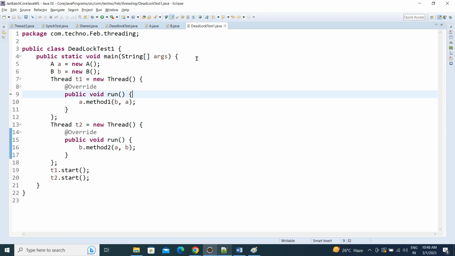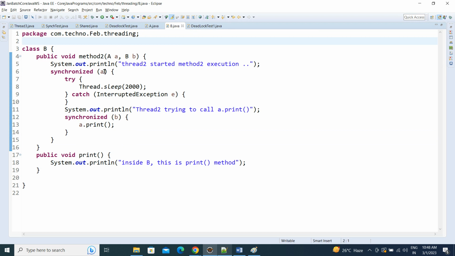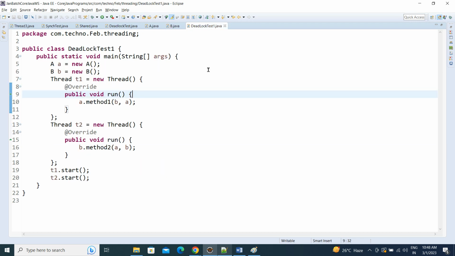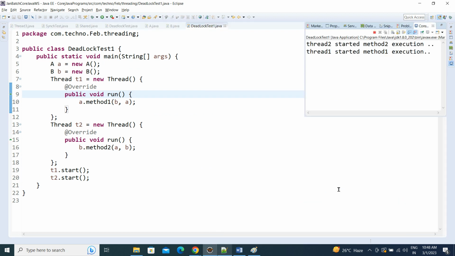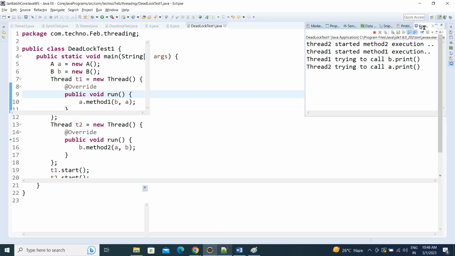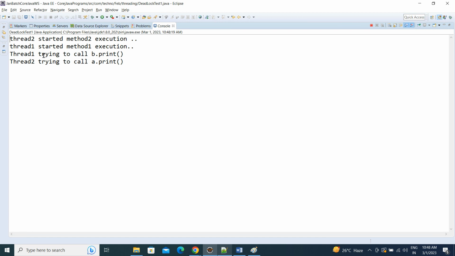In this code, I didn't modify anything, guys. That is the same. If I give B first and here A, then the order is modified. Now let's see, the deadlock will arise. See, it is trying to call the B class print method, and thread 2 is calling the A class print method.